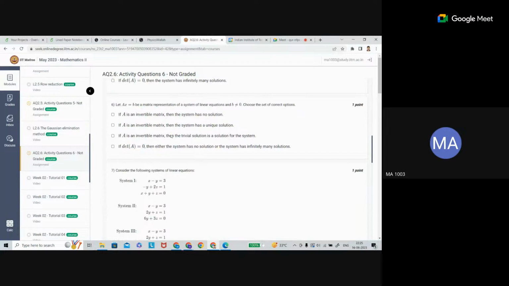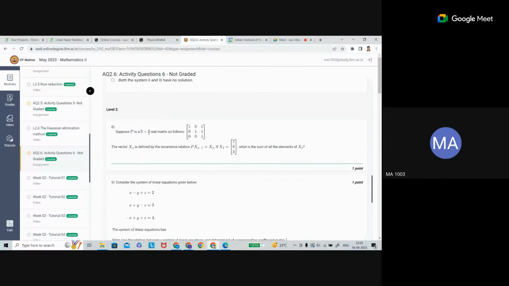This one. Yes. So you have a system of linear equations. Then A is an invertible matrix. Then the system has a unique solution. Eighth question, sorry, this one. Okay.